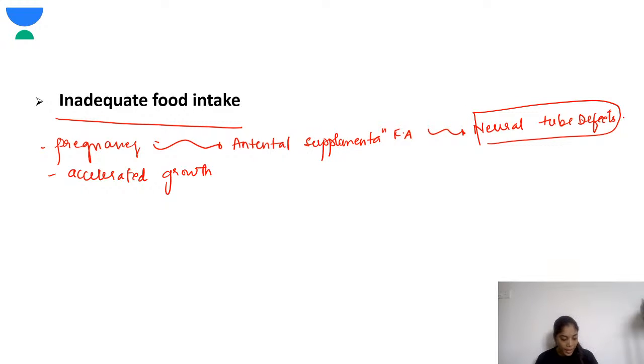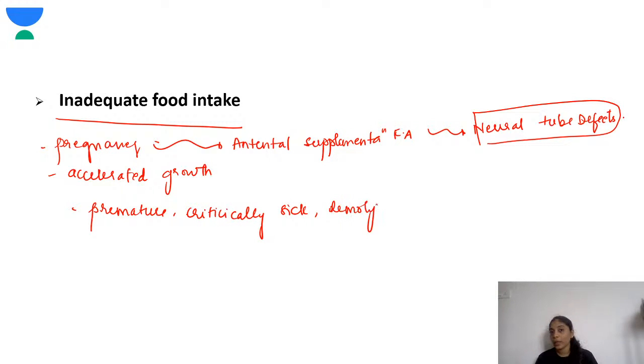Next, children who are premature, who are very critically sick, or children with other hemolytic disorders need an extra dose of folic acid. As I've told you already, green leafy vegetables, fruits, and organ meats have high levels of folic acid.